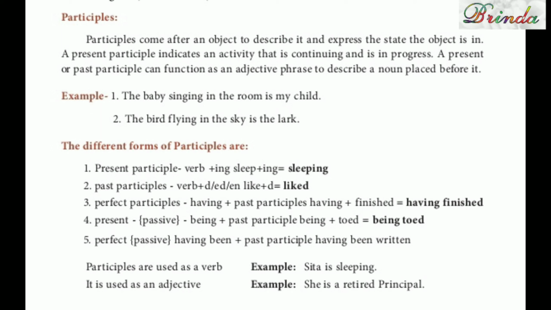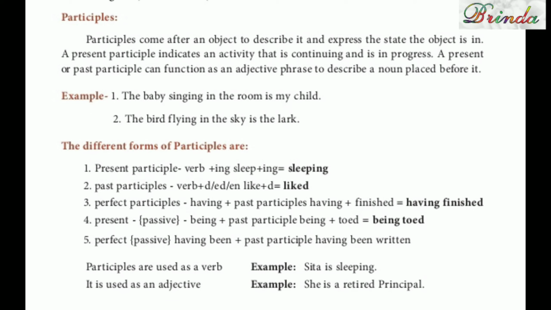Present passive form: being plus past participle, being told. Next is the perfect passive form, having been plus past participle, having been written. Participles are used as a verb, example: Sita is sleeping. They can also be used as an adjective, example: she is a retired principal.